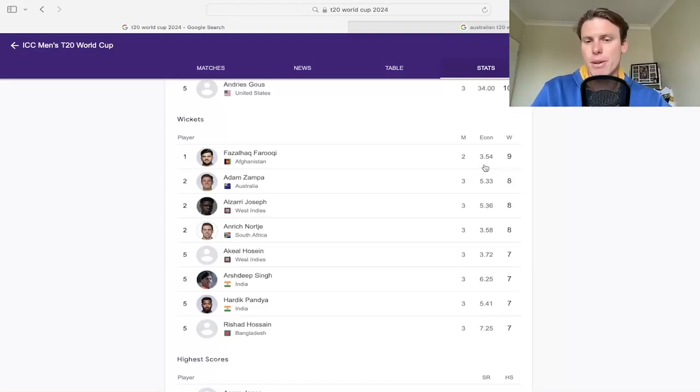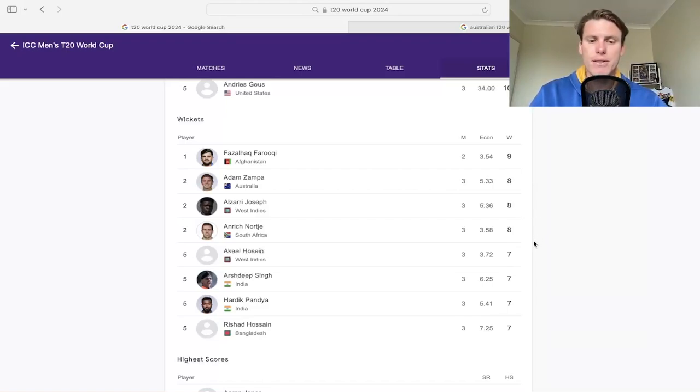Faruqi with the 3.5 economy is absolutely incredible. Same with Hosein from West Indies at 3.7. That's just unheard of. Even for the boys here, Adam Zampa, Alzarri Joseph, and I didn't even mention Nortje there with the 3.58 economy. He is just getting better and better as a bowler. And for Faruqi to have 2 matches and get 9 wickets is incredible. But Zampa with his 4 for 12 the other day was massive. And then Joseph's bowling really, really well.